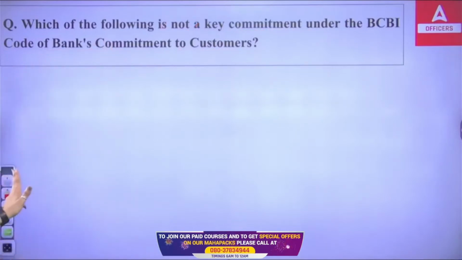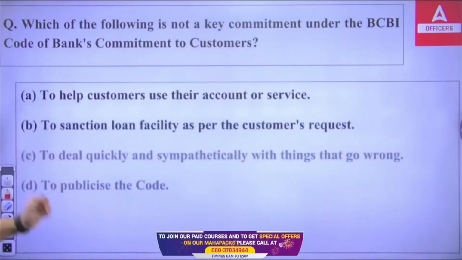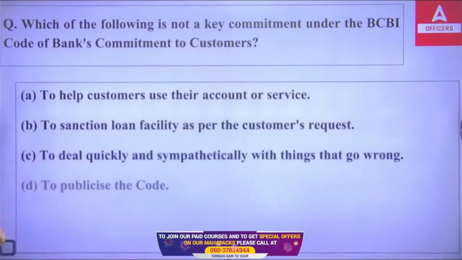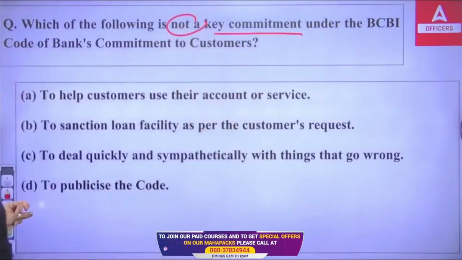So we have certain points here. Out of that, which of the following is not a key commitment? To help customers use their account or service, to sanction loan facility as per customer request, to deal quickly and sympathetically with things that go wrong, to publicize the code. So what do you think, which of the following is not a key commitment under the BCSBI Code of Bank's Commitment to Customers?